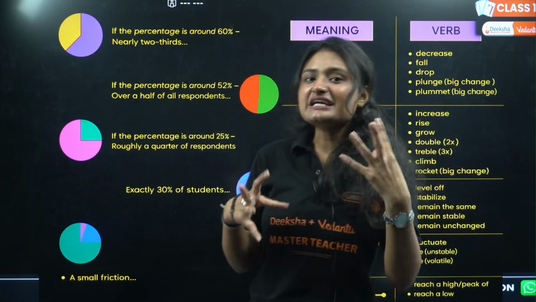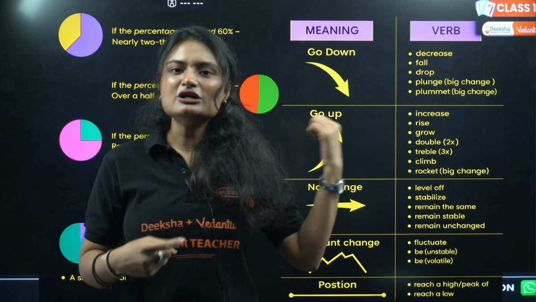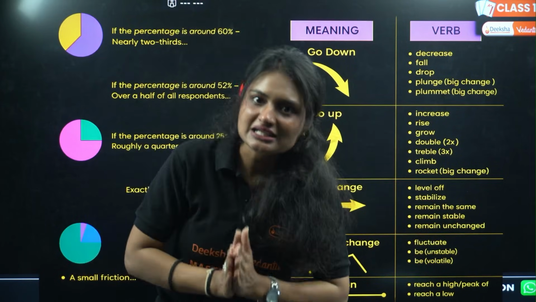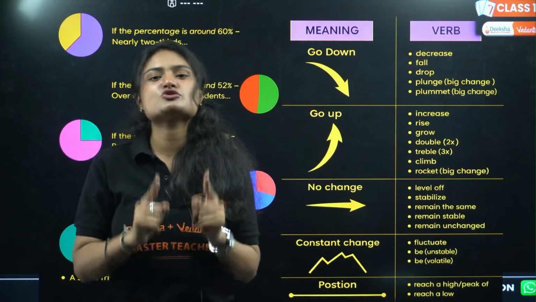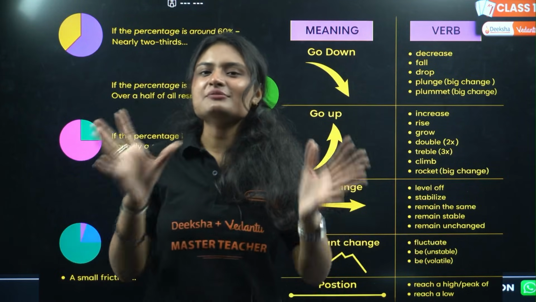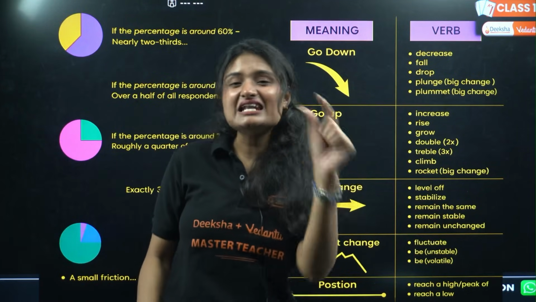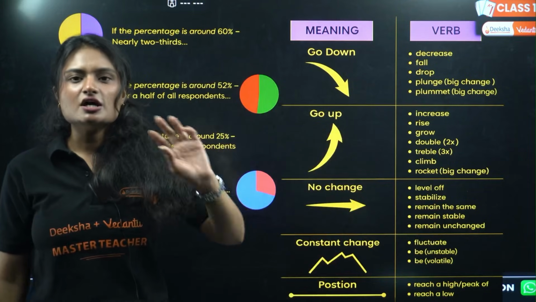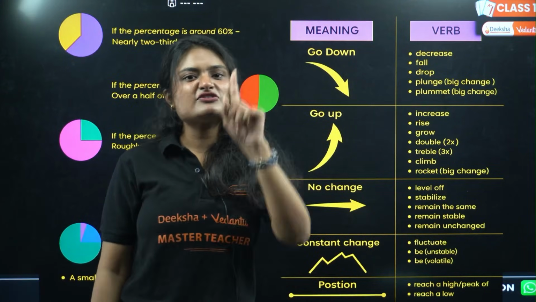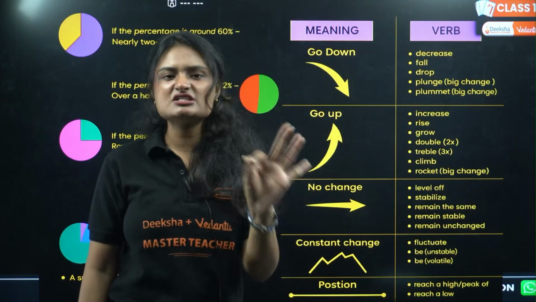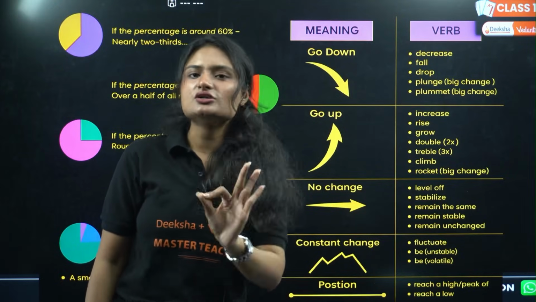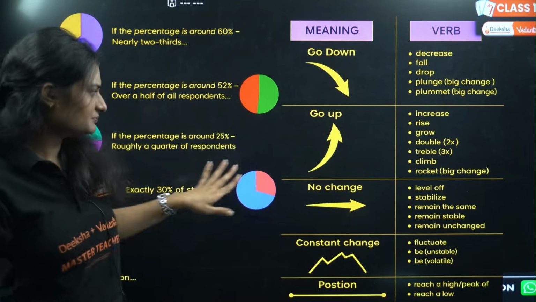Okay, so these kinds of words, these are called keywords, you can implement in your analytical paragraph, and that is going to help you score good marks. Why? Because the examiner is looking for these keywords. They are scanning your answer sheet for these keywords only. And remember the word limit, which is 100 to 120 words, or whatever is mentioned in your question. It is generally 100 to 120 words because it is of 5 marks only.